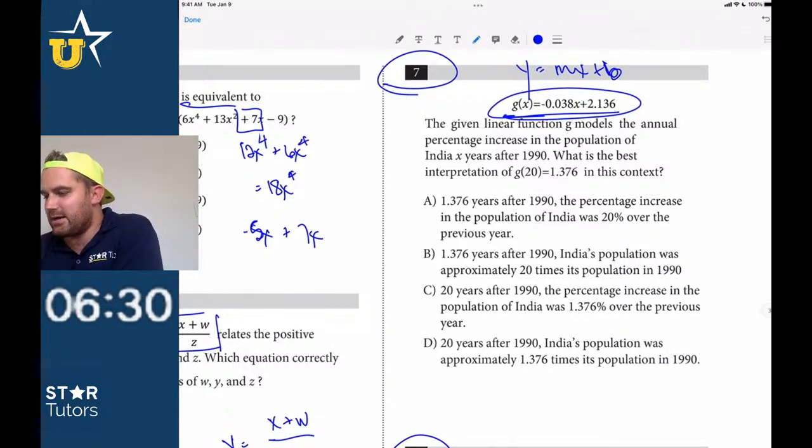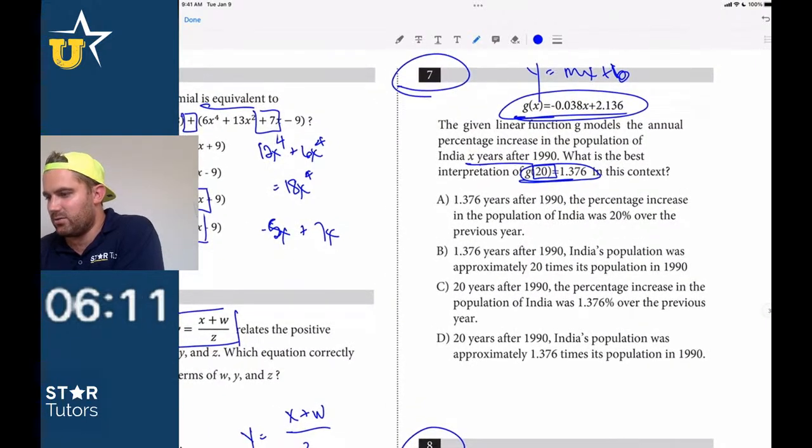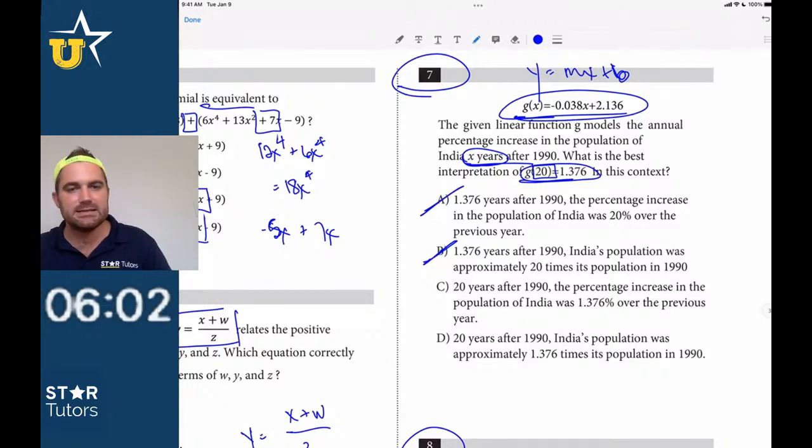And it says, given a linear function, the annual percentage increase in the population X years after 1990, what is the best interpretation of G? So after 20 years, right? After 20 years where X is 20, in this context, what do we get? 20 years after 1990, right? X years, 20 years after 1990. So it's either got to be C or D. Does everybody see that one? But you can see how easy it is to miss this question.